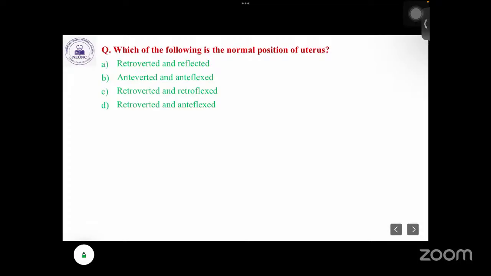The question is asking the normal position of the uterus, and the four options are seen on the screen. So here the correct answer is anteverted and antiflexed. That is the normal position of the uterus.